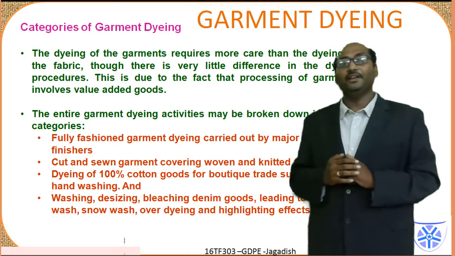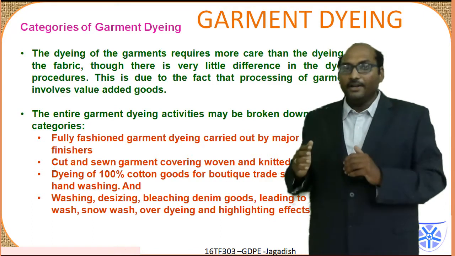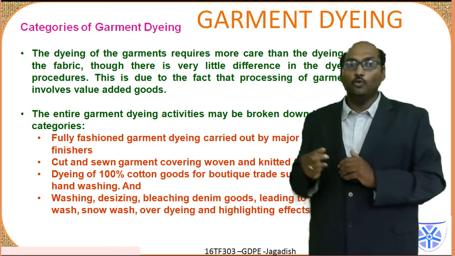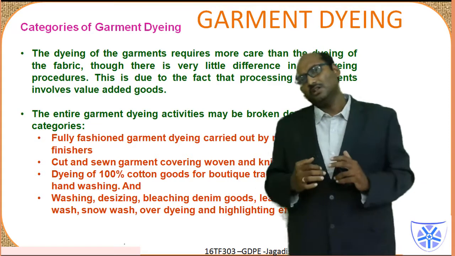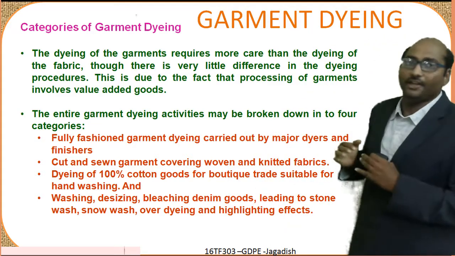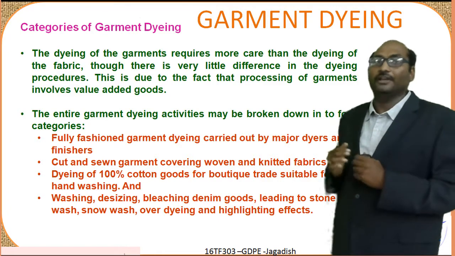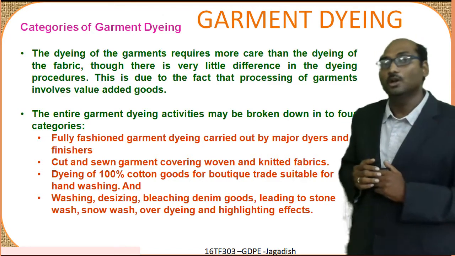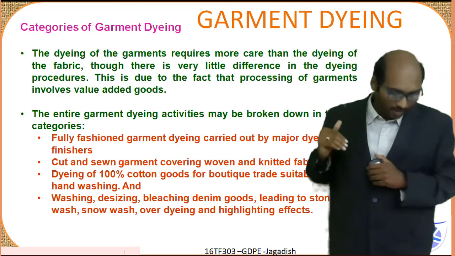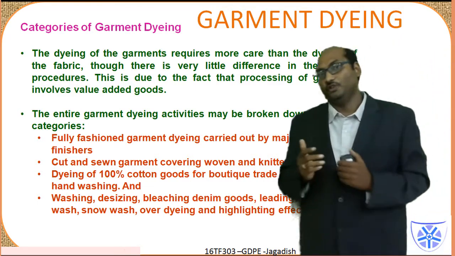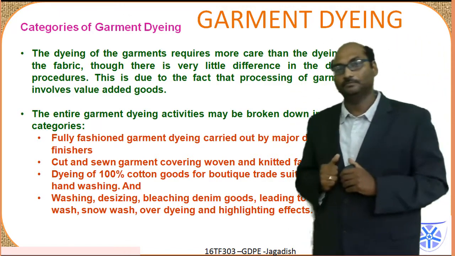Then the fourth category is washing, desizing, bleaching of completed denim goods leading to a stone wash, snow wash, over dyeing and highlighting effects. This involves very extensive dyeing and finishing or washing effects. So that is the fourth category of garment dyeing. Okay. Why do we need to understand this? Depending upon the category, the amount of work involved in garment dyeing is going to change. So that is the reason we are discussing the categories of garment dyeing.